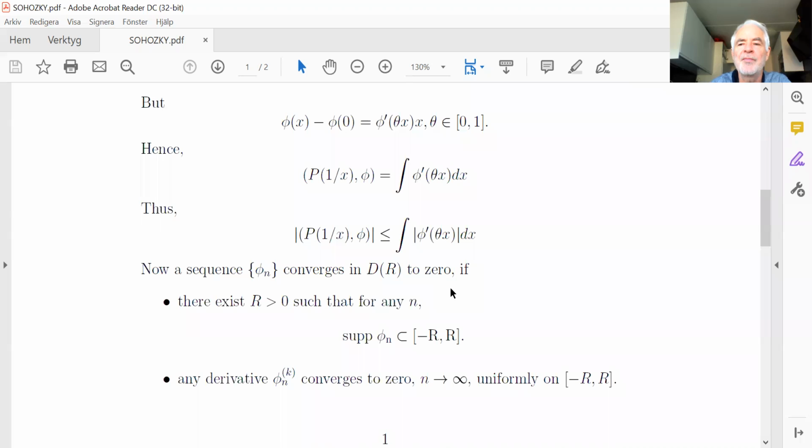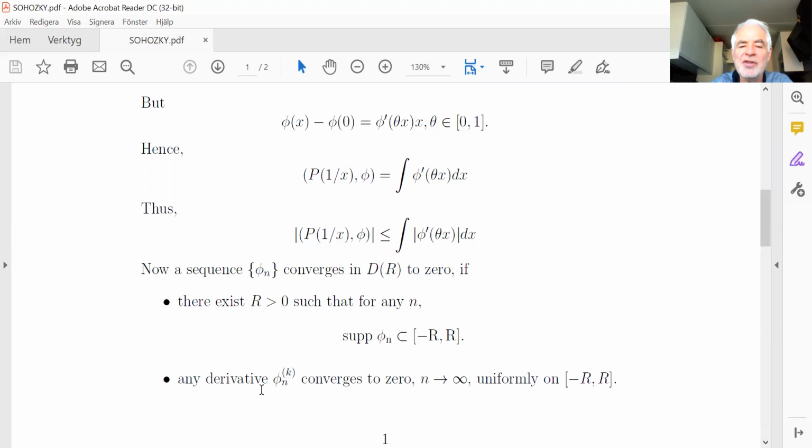What does it mean? First of all, there exists a number r such that the supports of all these functions are in the same interval. Support is the closure of all points where the function is non-zero. So all functions are 0 outside of the same interval.